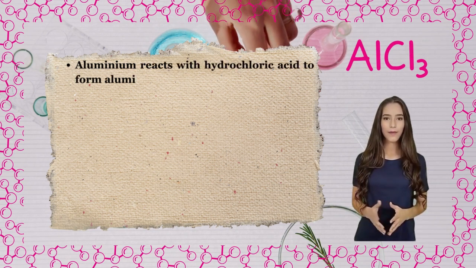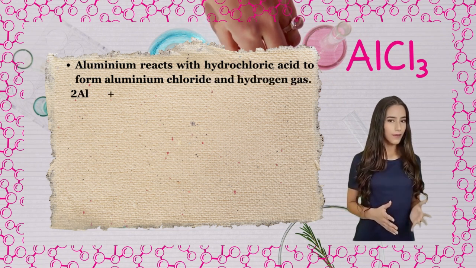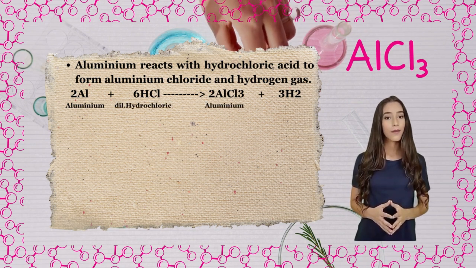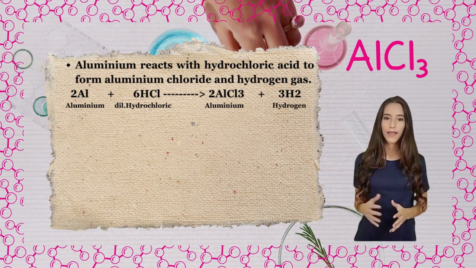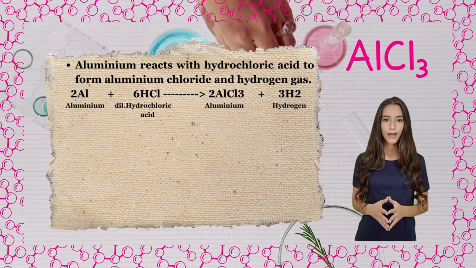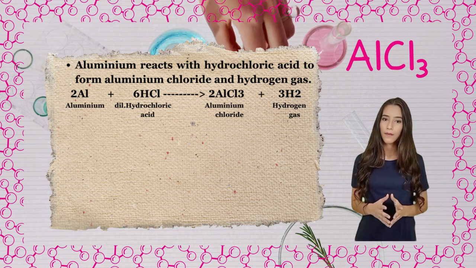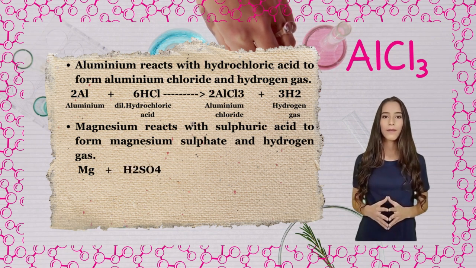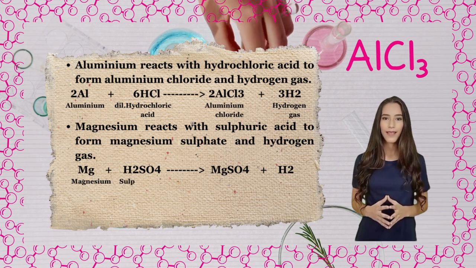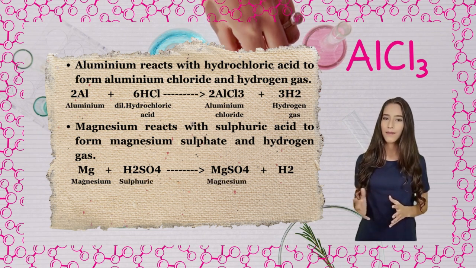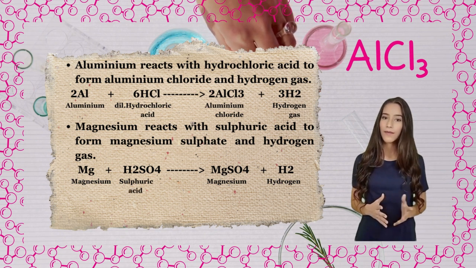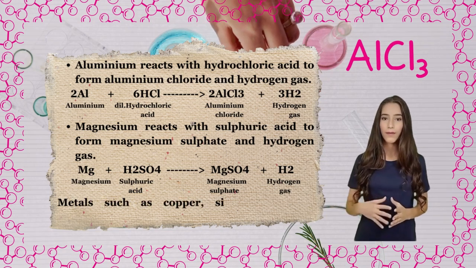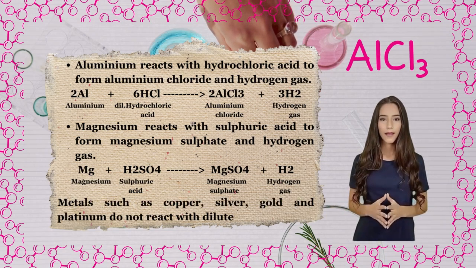Aluminium reacts with hydrochloric acid to form aluminium chloride and hydrogen gas. 2Al, aluminium, plus 6HCl, dilute hydrochloric acid, gives 2AlCl3, aluminium chloride, plus 3H2, hydrogen gas. Magnesium reacts with sulfuric acid to form magnesium sulfate and hydrogen gas. Mg, magnesium, plus H2SO4, sulfuric acid, gives MgSO4, magnesium sulfate, plus H2, hydrogen gas. Metals such as copper, silver, gold and platinum do not react with dilute acid.